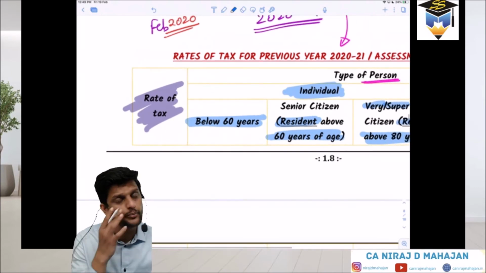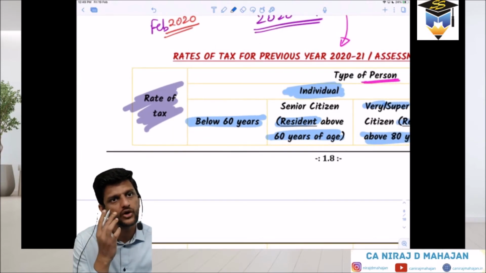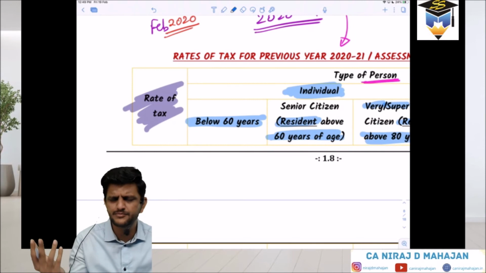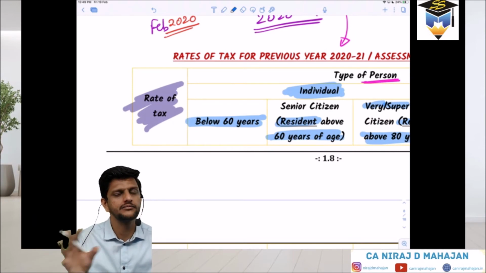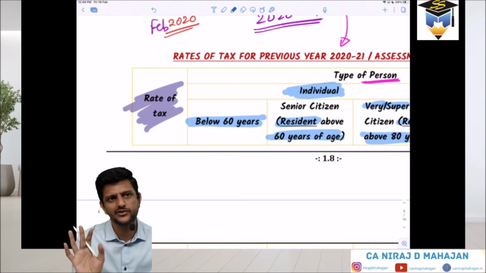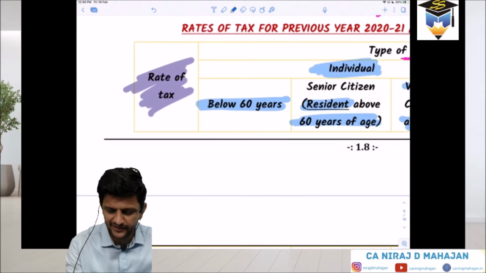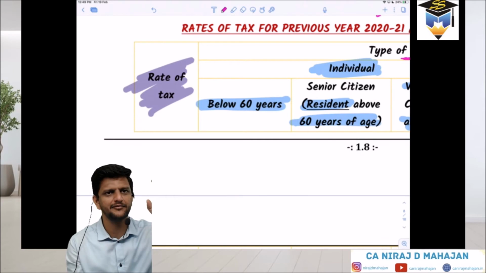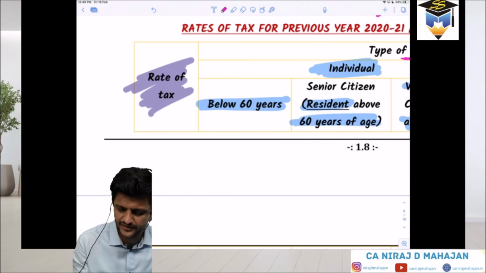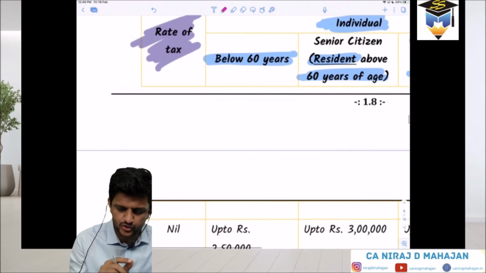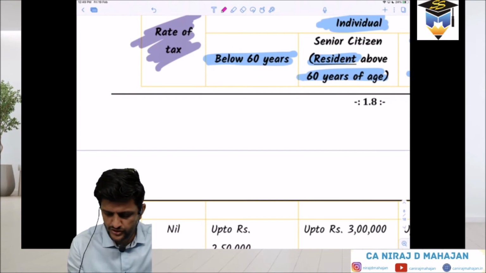Again, does individual include male or female or both? Both. Ten years back it was different. Women had some kind of advantage, but now there is lots of gender equality, so both of them are taxed at the same rate. They said gender equality, so we gave it to them, right? So now both of them are taxed at the same rates. Done till here?